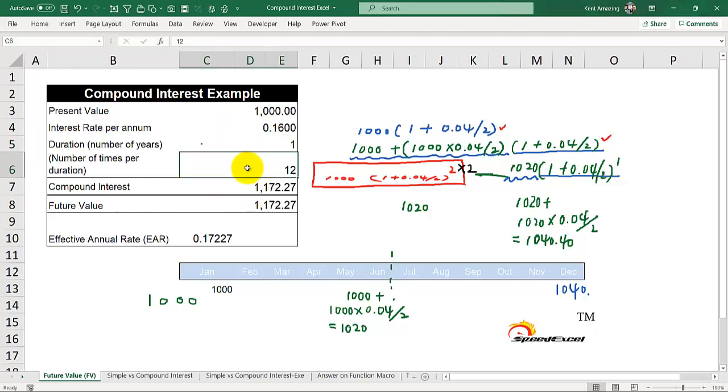Now, what if it's like a loan shark, which compounds every single day, with this rate, every single day for 365 days? Then within 1 year, 1,000 will become 1,173. Compared to the earlier one, with 0.04, even if it's 365, it's still this one only.